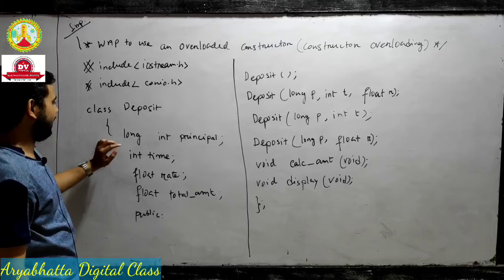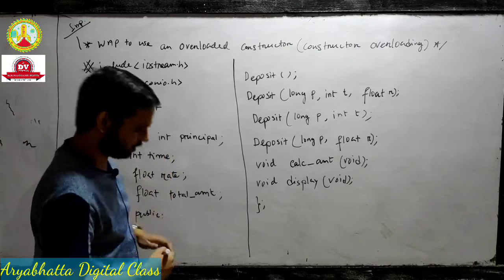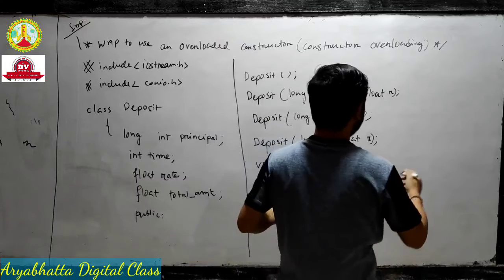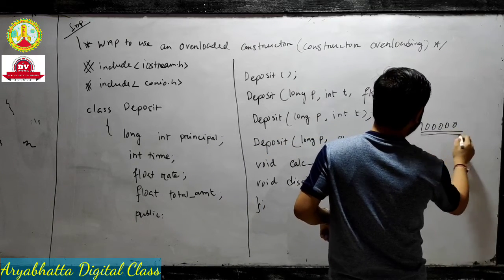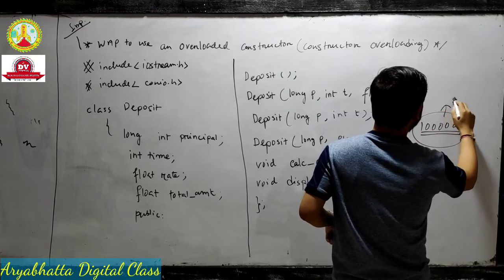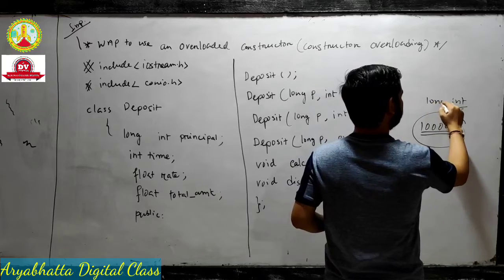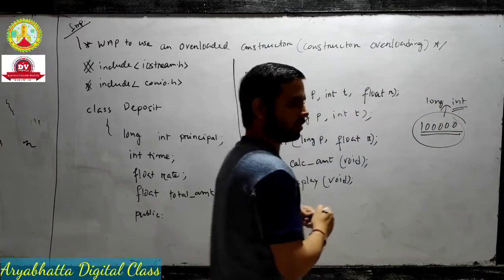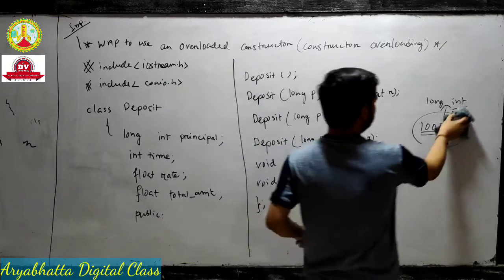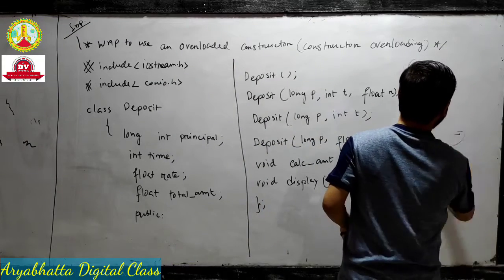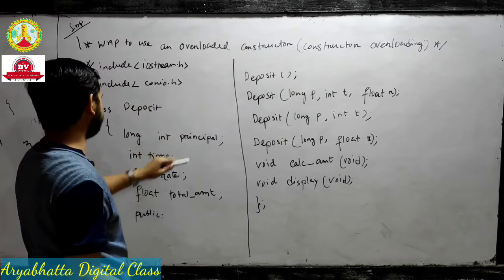And why do we take this data type as long integer? Because what is the principal amount? Suppose 1 lakh is a principal amount. 1 lakh may not fit in an ordinary integer. Actually, it is an integer, but it is a long integer. That's why we take the long data type: long int principal.